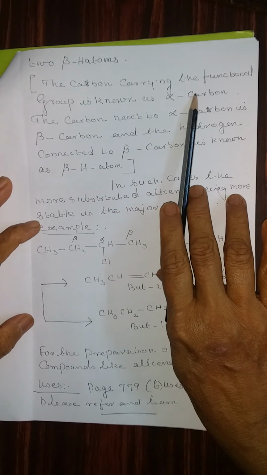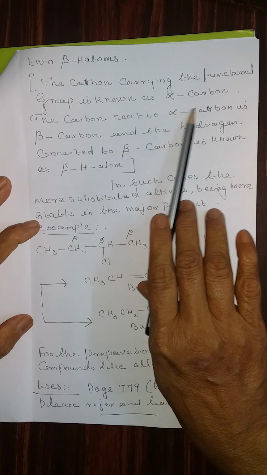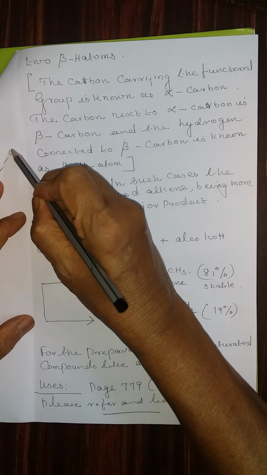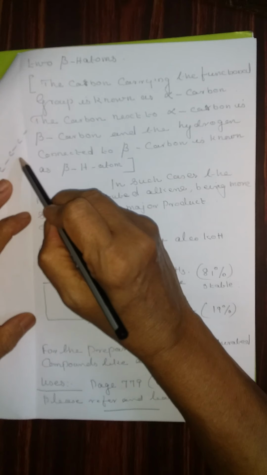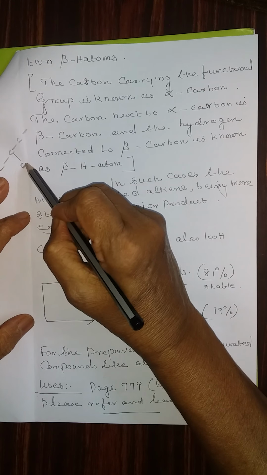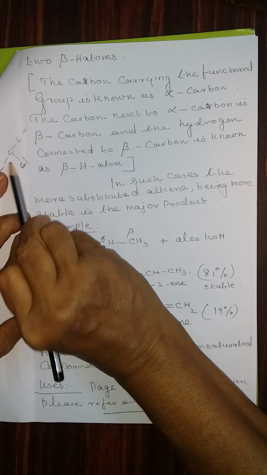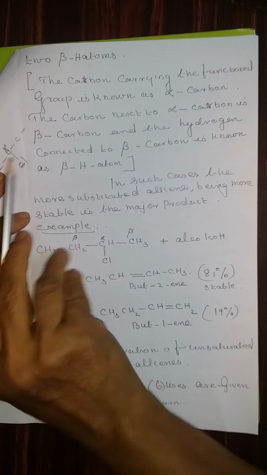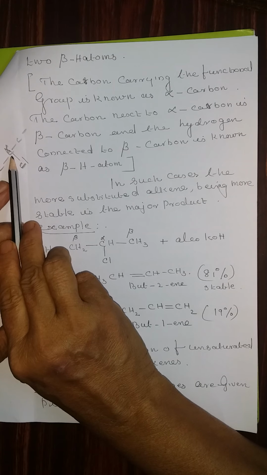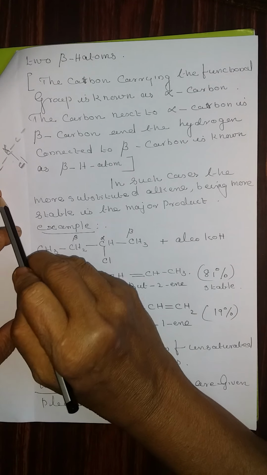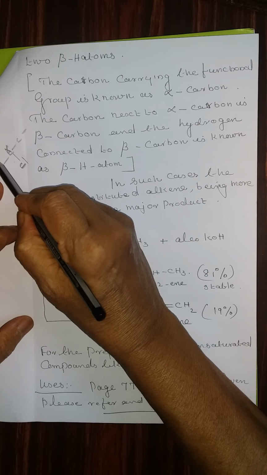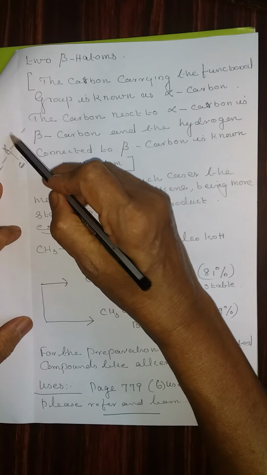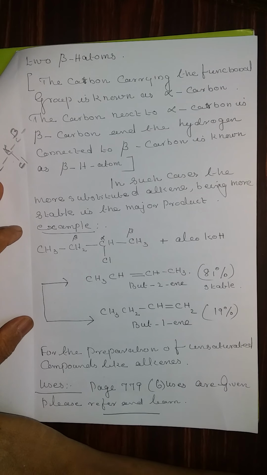The carbon carrying the functional group is known as an alpha carbon atom. For example, in a chain of carbon atoms, if a halogen group is attached to this carbon atom, this carbon atom is considered the alpha carbon atom because the functional group is attached to it. The next carbon atom is known as the beta carbon atom. In this chain, there are two beta carbon atoms.